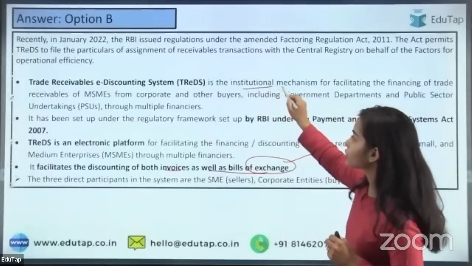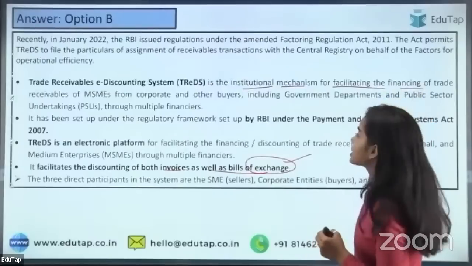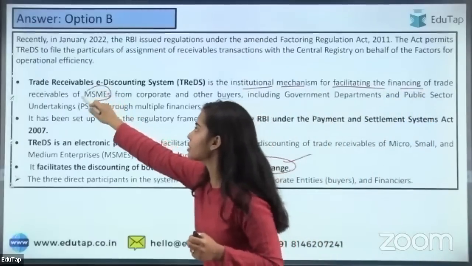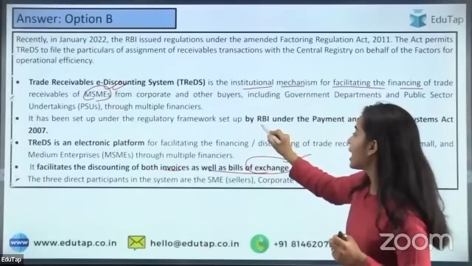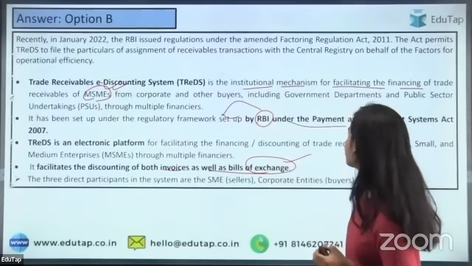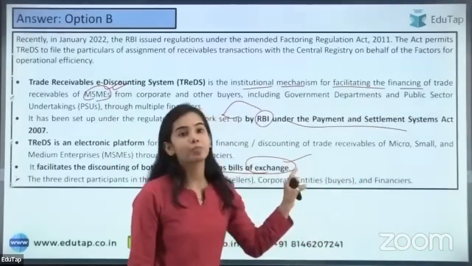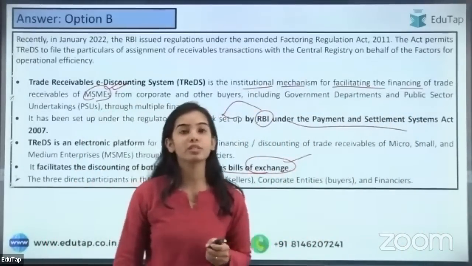And it is the institutional mechanism for facilitating the financing of the trade receivables of the MSMEs. Okay, so that can happen. And the RBI, this framework is under the PSS 2007, that is Payment and Settlement System Act of 2007.